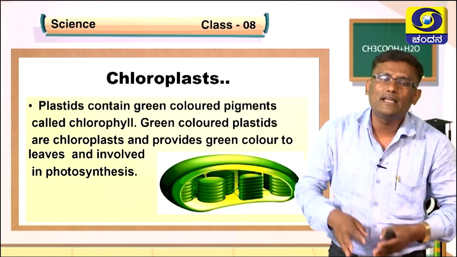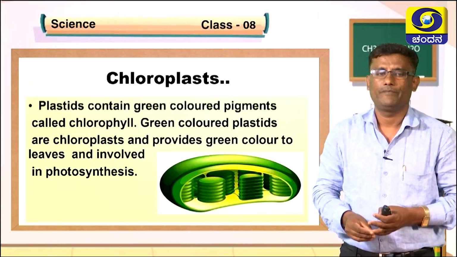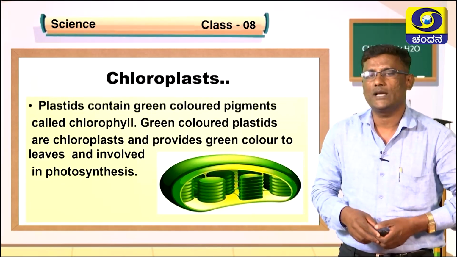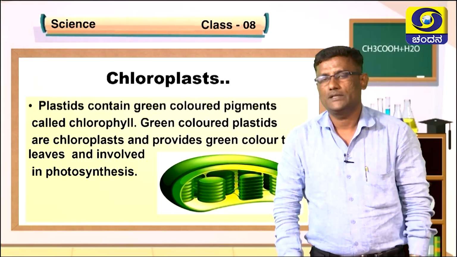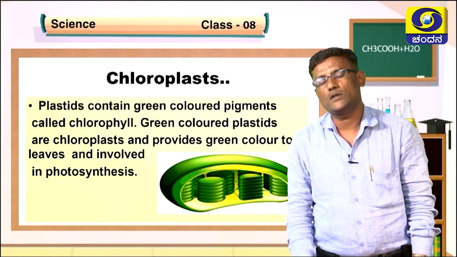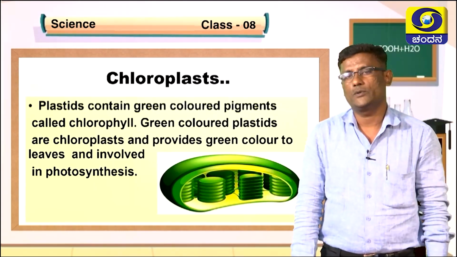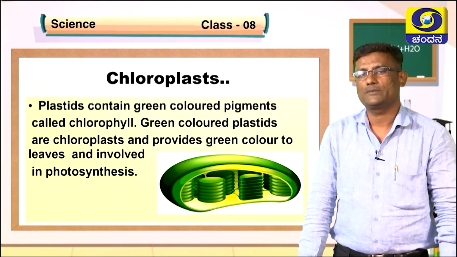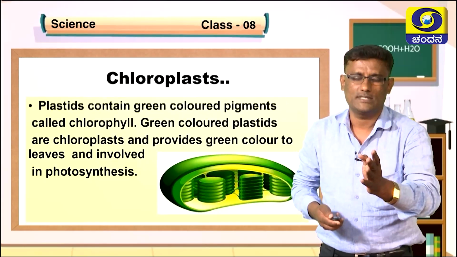Usually they provide green coloration to the leaves or young stems, and these structures participate in the process known as photosynthesis. As you know, during photosynthesis plants absorb water and mineral salts from the soil, and chloroplasts present in the leaves trap the sunlight. In the presence of chlorophyll pigment, by using these inorganic substances, plants prepare their own food materials, and the process is known as photosynthesis.